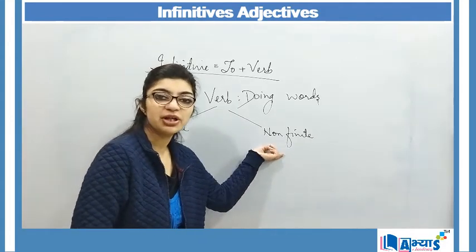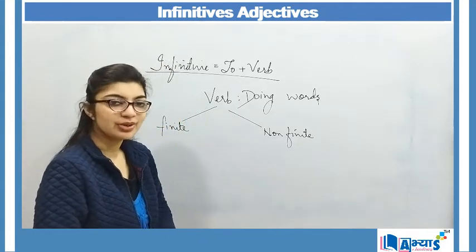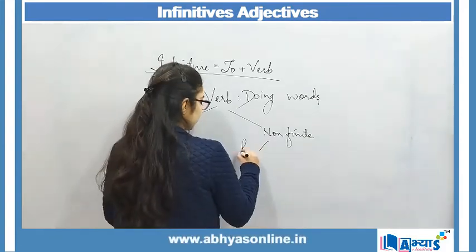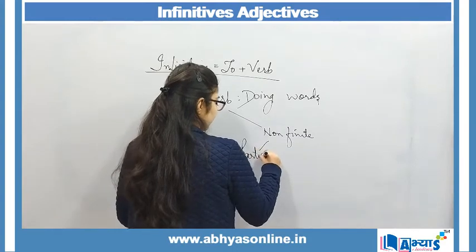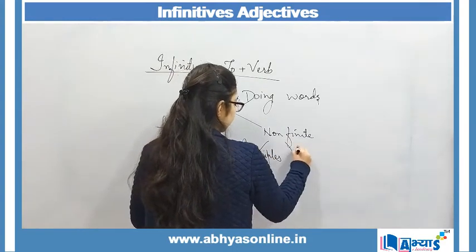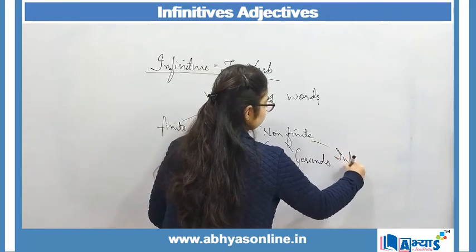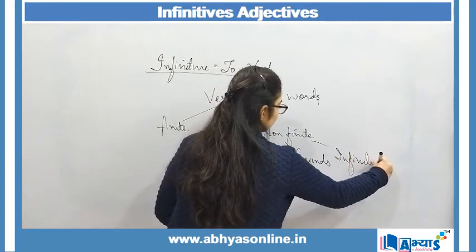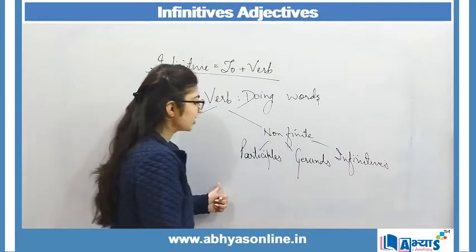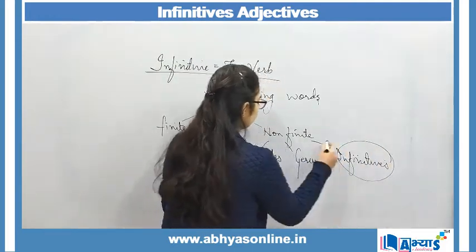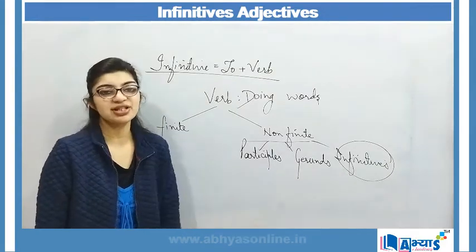Non-finites are all those verbs which do not have a subject within them, and non-finites are further classified as participles, gerunds and infinitives. Today we are focusing on a type of non-finite which is infinitives.